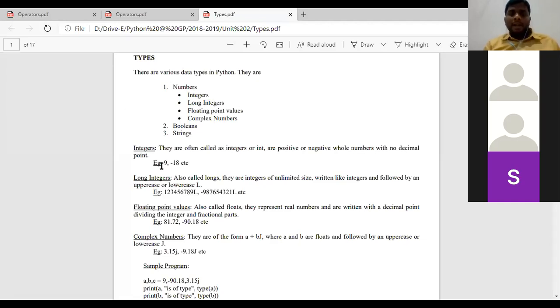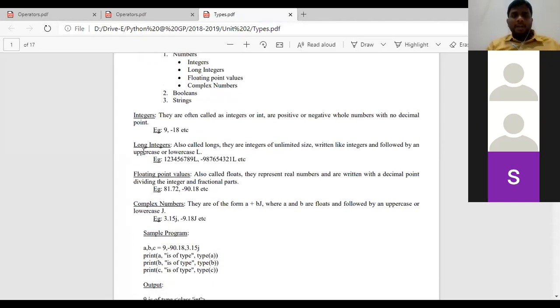Say, an example like this: 9. 9 is a positive value. There is no dot, there is no decimal value, so it's an integer. Minus 18 is a negative value, no issues. There are no decimal points. So 9 and minus 18 are integer values.